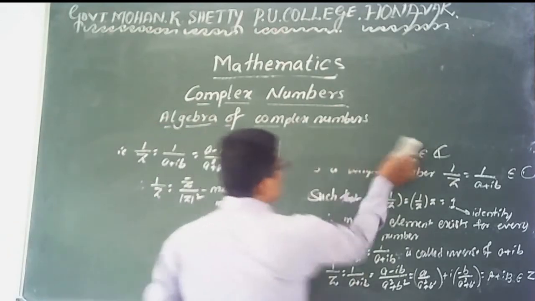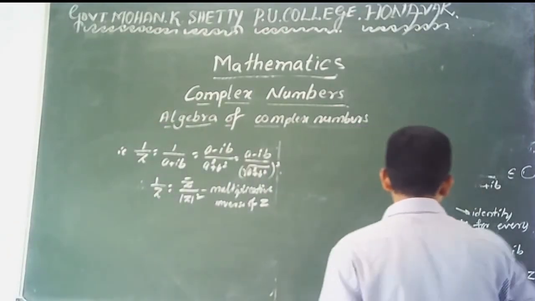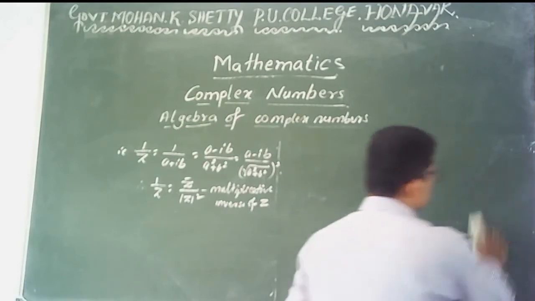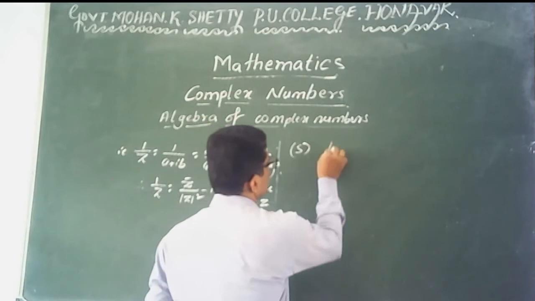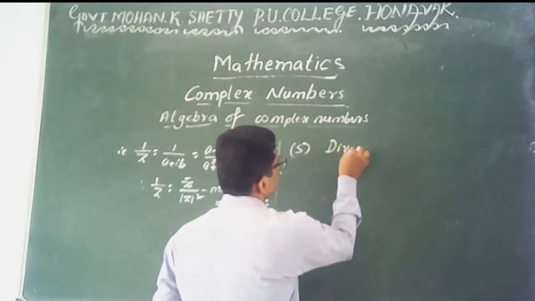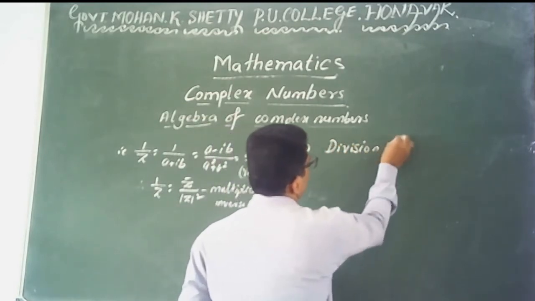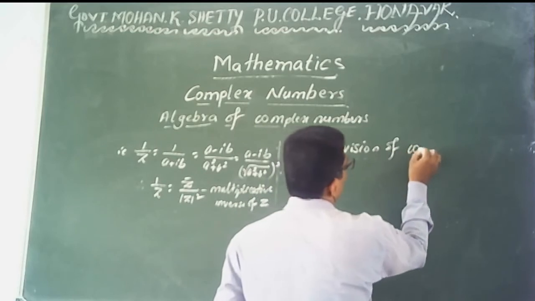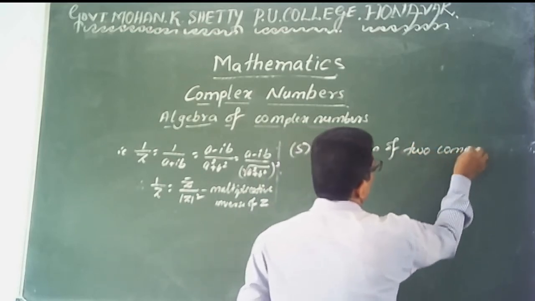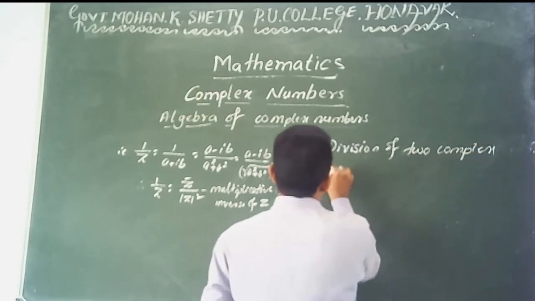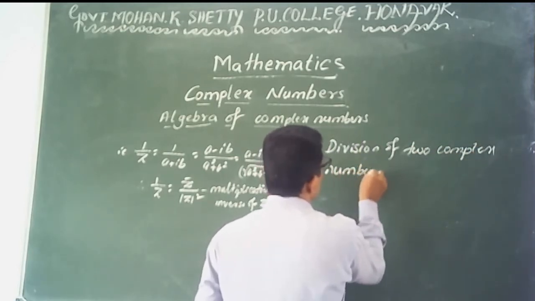The next, the last and fifth one, is the division of complex numbers. The fifth algebra operation is the division of two complex numbers.